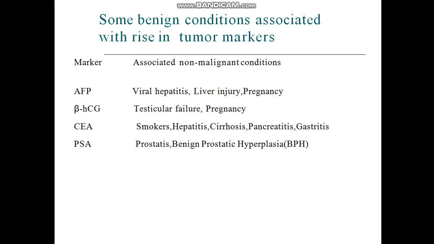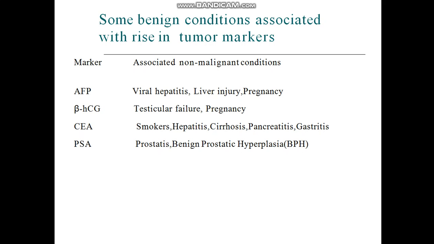Most important is alpha fetoprotein. Alpha fetoprotein also increases in benign conditions like viral hepatitis, liver injury and pregnancy. All these are benign conditions, but the alpha fetoprotein level also increases in these conditions. Beta HCG increases in testicular failure and pregnancy. Testicular failure is not a cancerous condition, but its level increases in testicular failure and pregnancy.